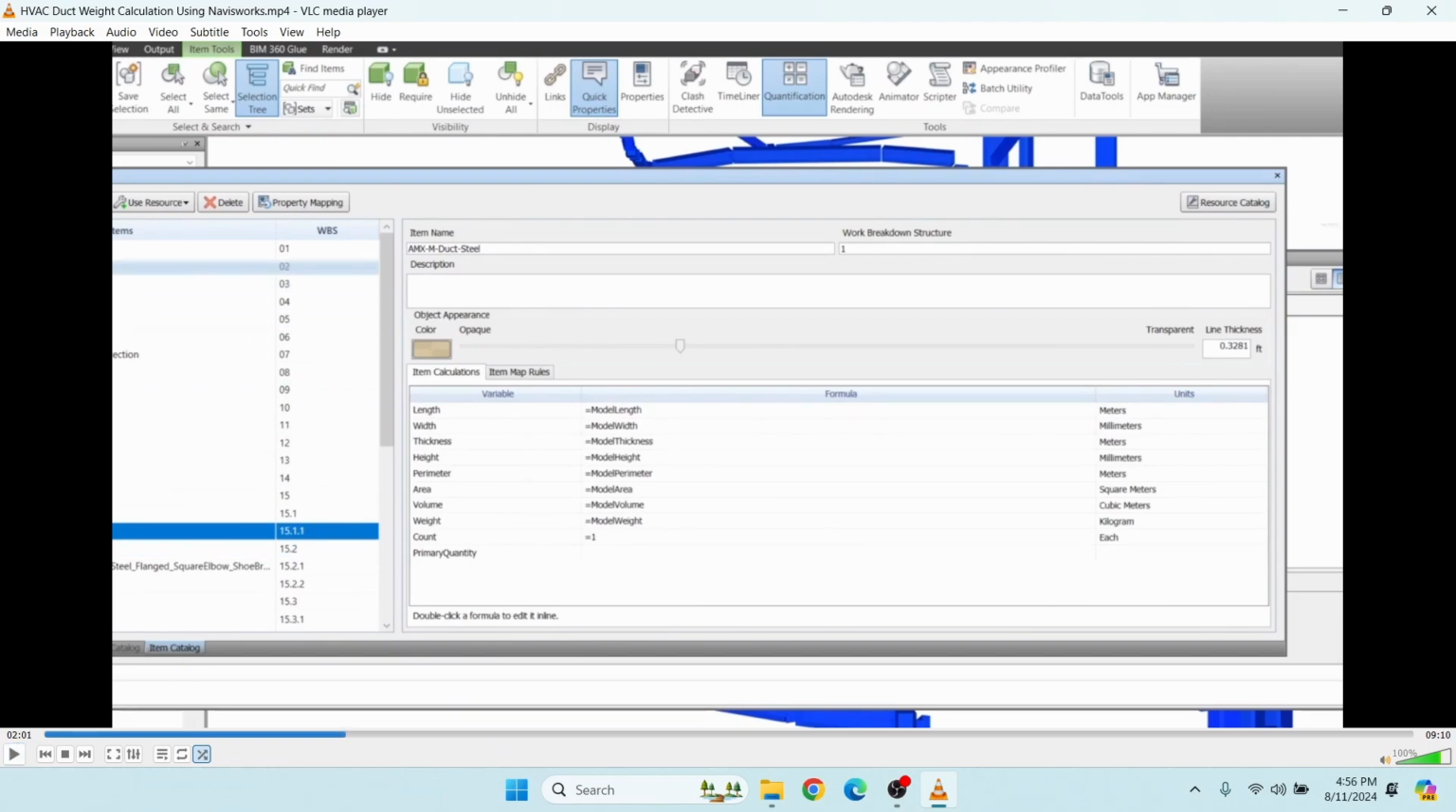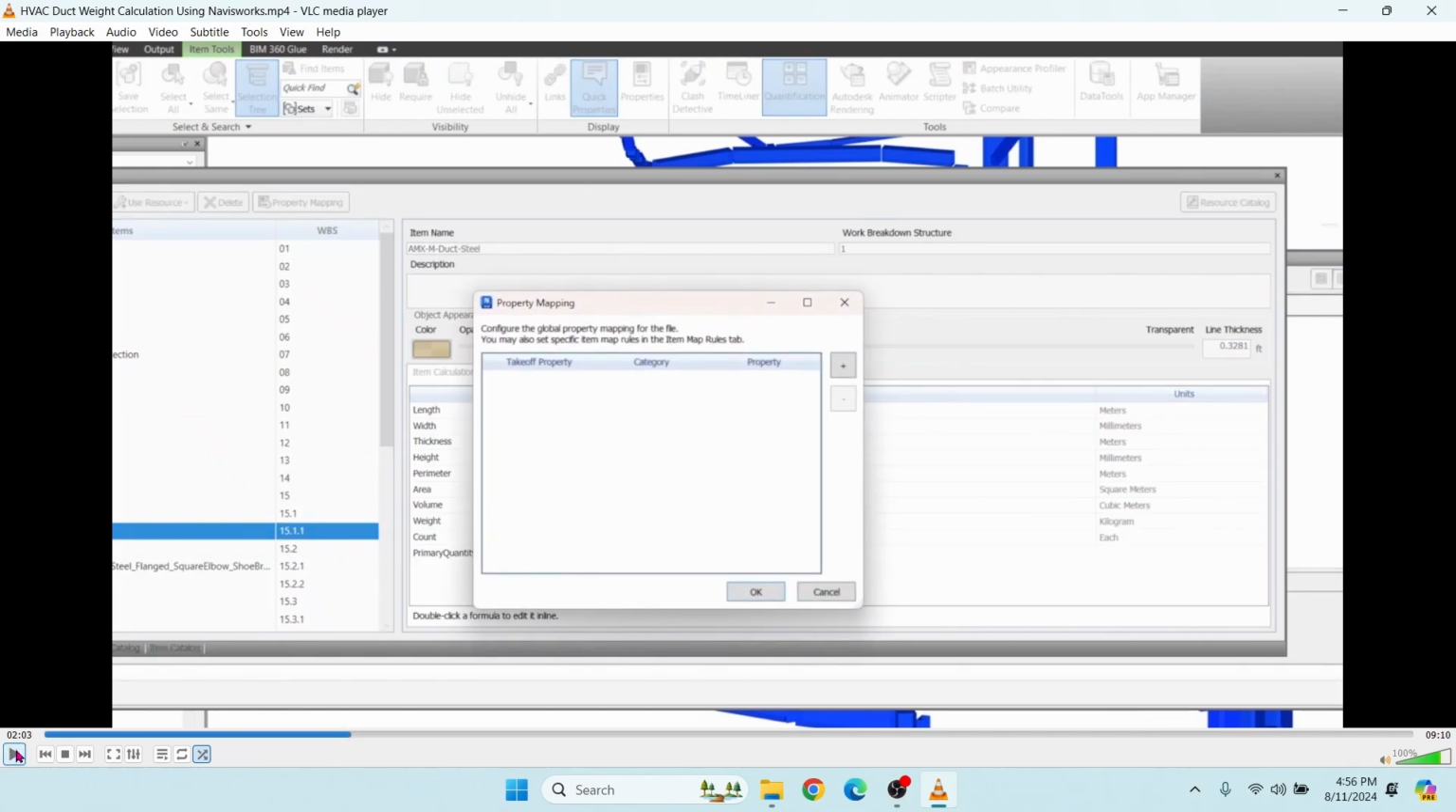Now we select Item Catalog. From the item catalog, you can see this Properties Mapping. This is called mapping. We require length and height to be mapped. Click Properties Mapping. Then we will get this Property Mapping box. From here, click plus. From the object, select Description 1. From the category, select Element.